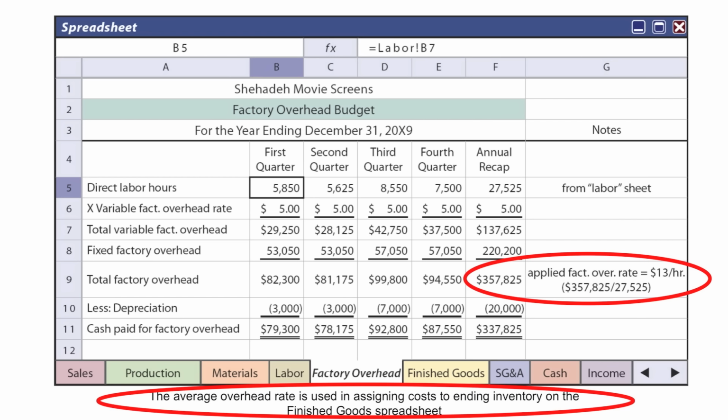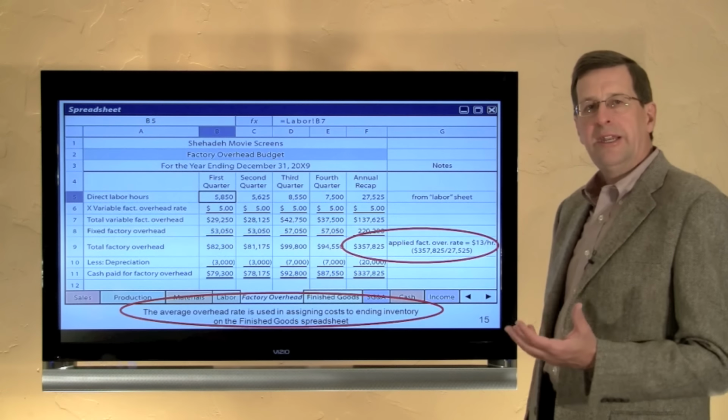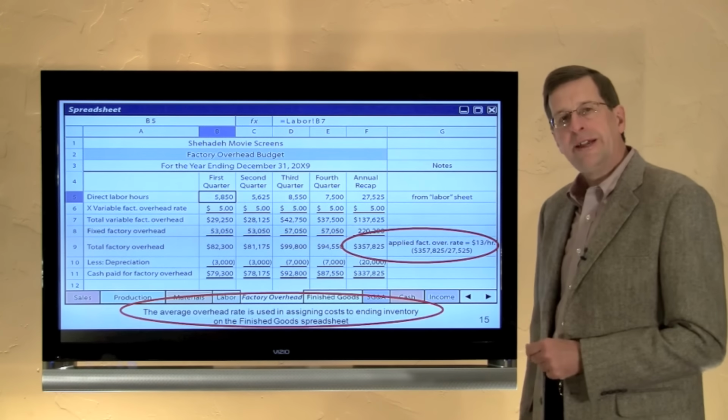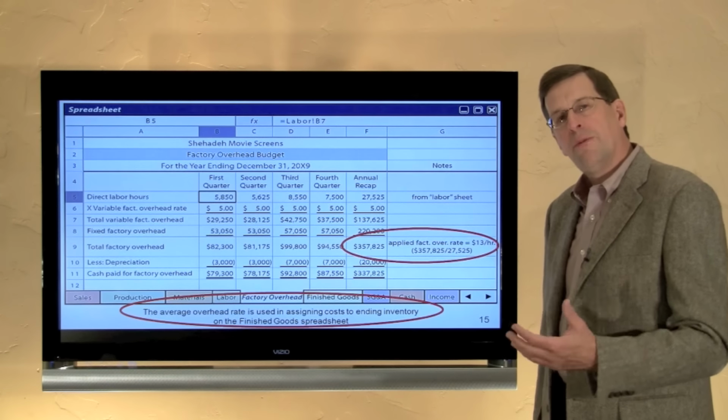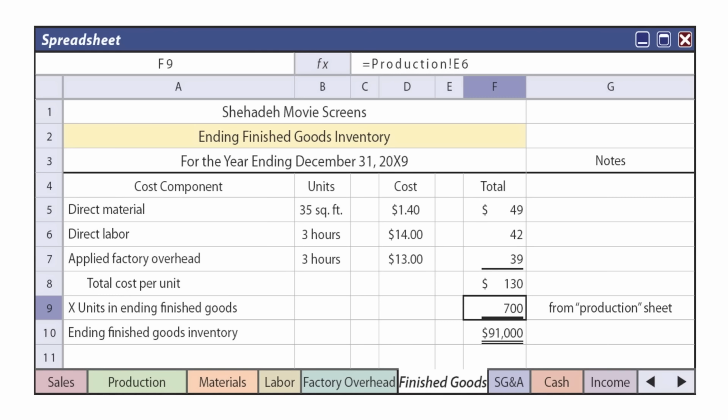Divided by the anticipated number of hours, 27,525, gives me an overhead application rate of $13. Remember from prior chapters, we need to know an application rate to apply overhead to production. So we're using our entire budget process to derive what that application rate should be. When we go to calculate our ending finished goods inventory, we're determining that it's $130 per unit.